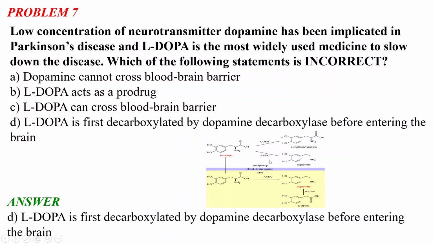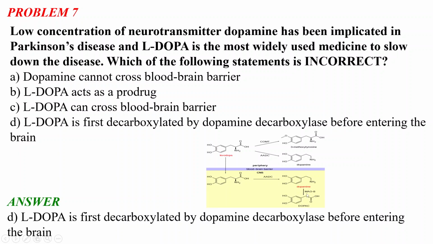And there is the AADC enzyme, which stands for aromatic amino acid decarboxylase. What it does is basically decarboxylate this amino acid, and this is the dopamine. So L-DOPA is converted to dopamine by the AADC enzyme, and this is basically a decarboxylation reaction. So this L-DOPA can actually cross the blood-brain barrier. In the CNS, this L-DOPA is converted to dopamine by the AADC enzyme.